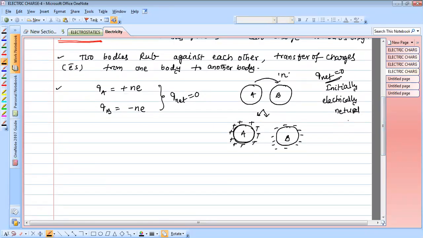So in this process, when one body rubs against another, electrons are transferred from one body to another body. One body loses electrons, another body gains electrons. The body which loses electrons gains a positive charge.